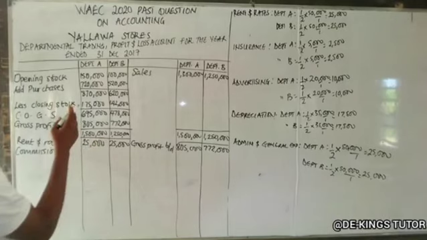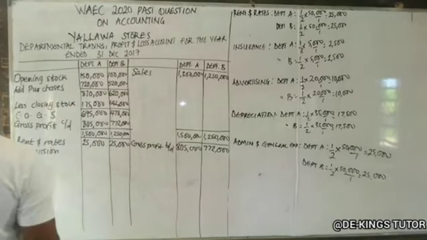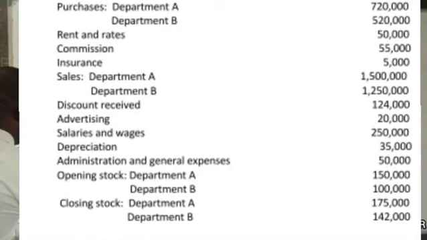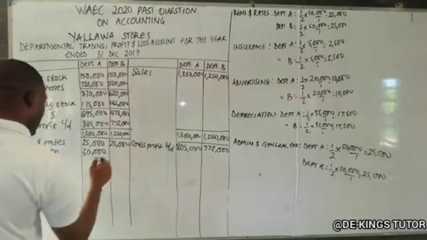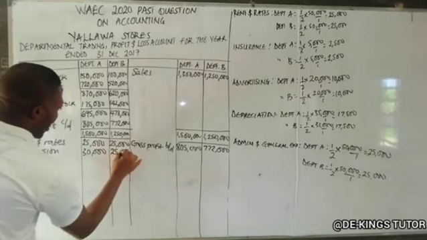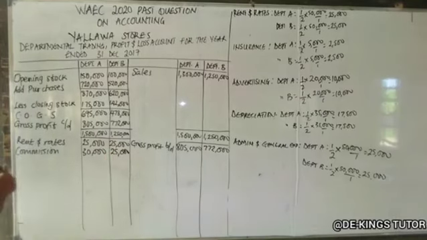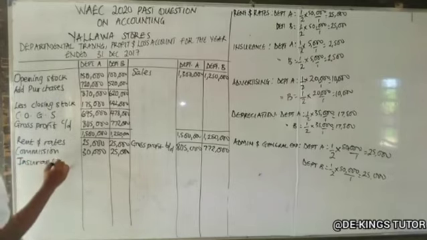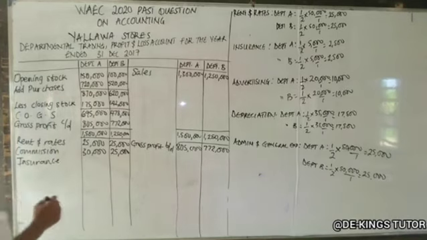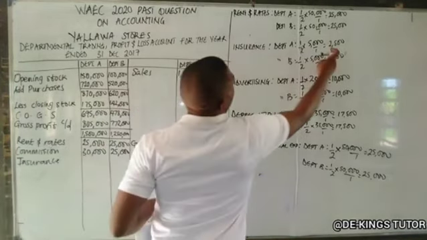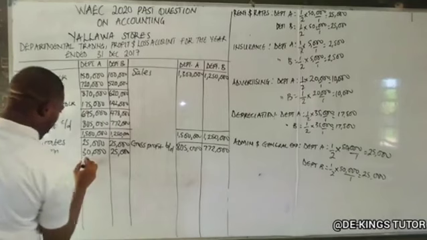Insurance, we did adjustment also, 25 and 25. So come here, right? 25 and 25. The next one is advertising. We did adjustment also, department A and B, 10,000. So write 10,000 here, 10,000 here.